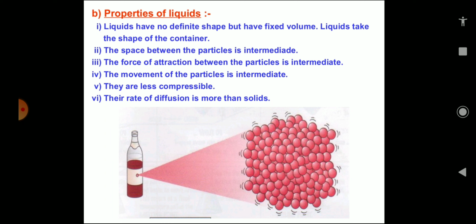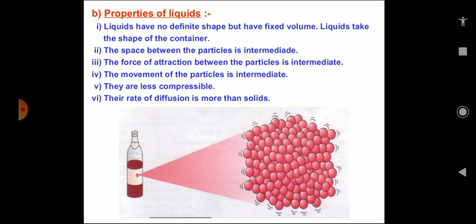In the same way, the gases from the atmosphere can also diffuse and dissolve in water. The gases which are present in the atmosphere like oxygen, nitrogen, carbon dioxide, argon and other gases can diffuse easily in the water. So gases also have the property of diffusion into liquids.